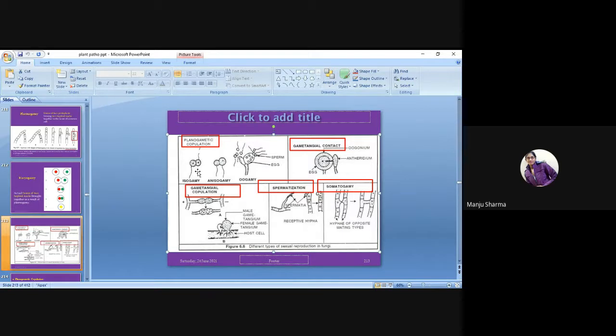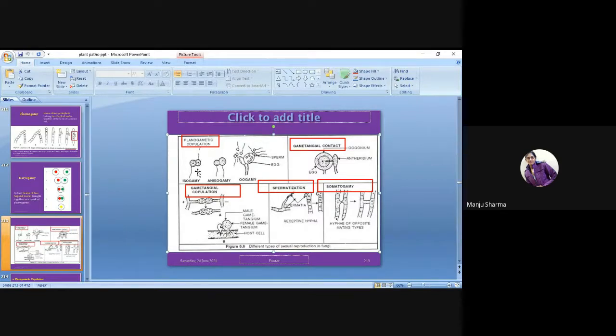In third, oogamy, that means female reproductive organ and male reproductive organ. From the female reproductive organ, eggs will be formed, and then in male, sperm. So the sperm will be attached with the egg. Okay, so this kind is the planogametic copulation.